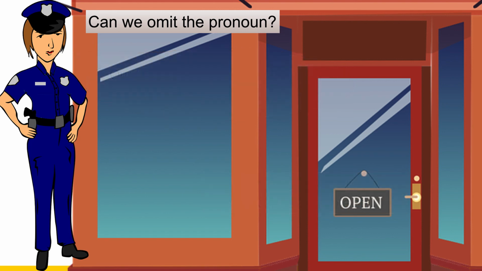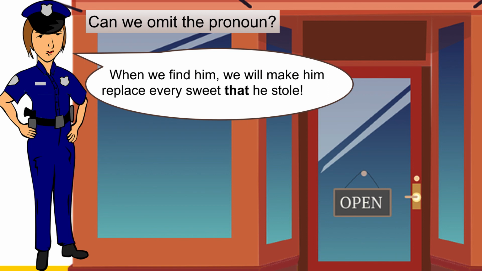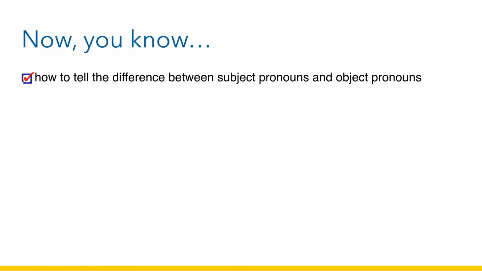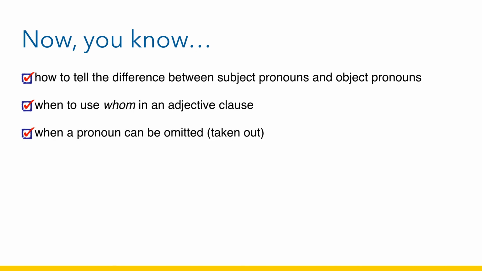And what about this one? When we find him, we will make him replace every sweet that he stole. Can we remove that? Yes! This time we can remove it because it's an object pronoun. So we can say, we will make him replace every sweet he stole. Now you know how to tell the difference between subject pronouns and object pronouns, which means you know when to use whom and when you can forget the pronoun or omit it.